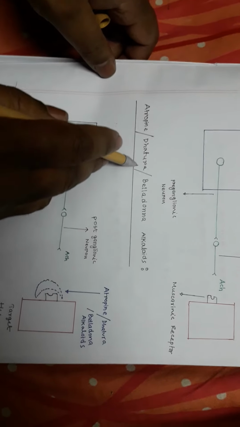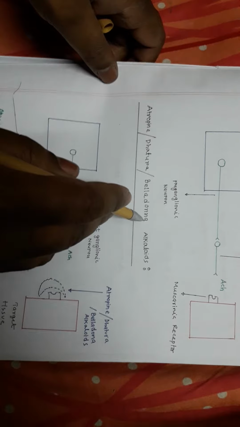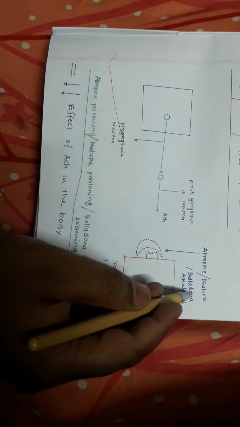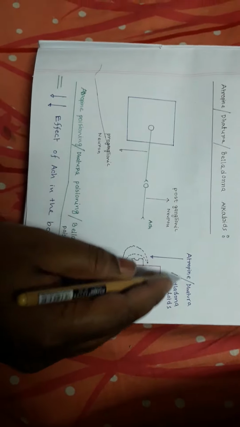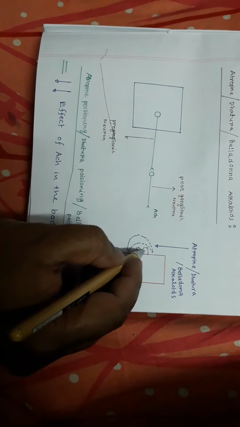Now we'll see what will happen if the patient is exposed to atropine or dhutura or belladonna alkaloids. Belladonna alkaloids means actually atropine, hyoscyamine, scopolamine, etc. If a person is exposed to dhutura, then this dhutura contains atropine and other substances, and this atropine blocks the muscarinic receptor on the target tissue.